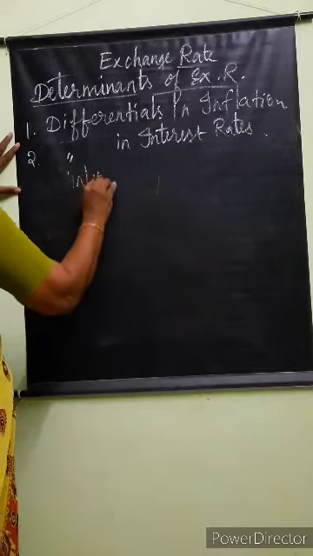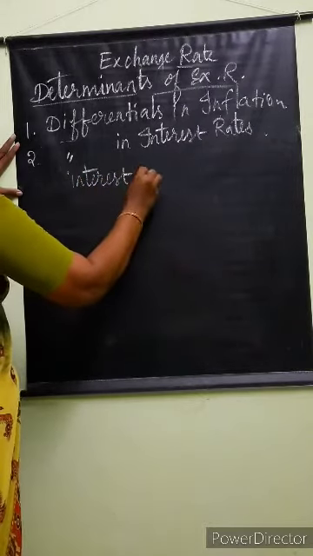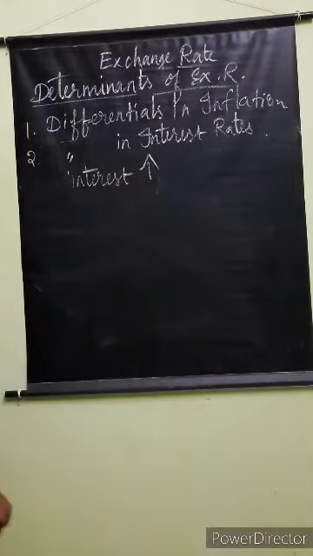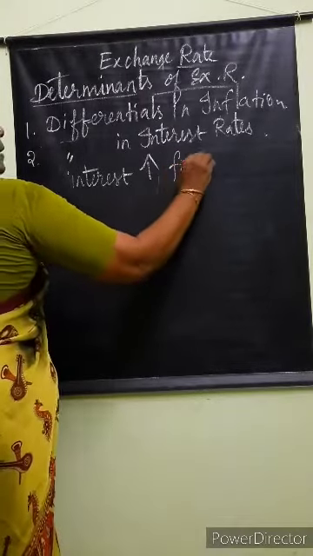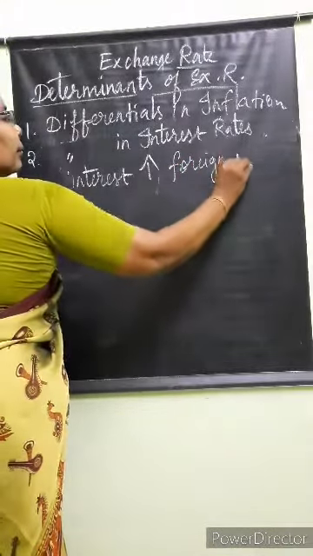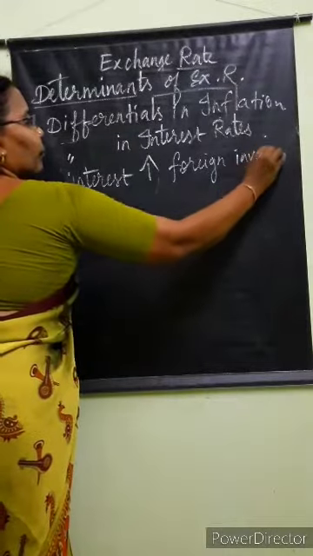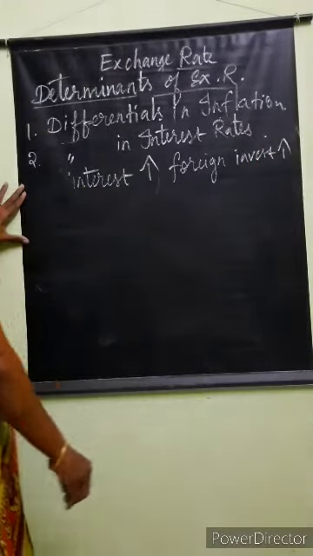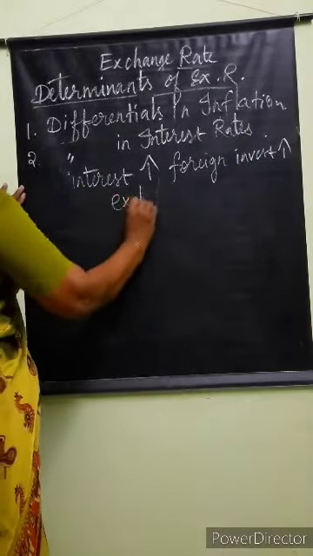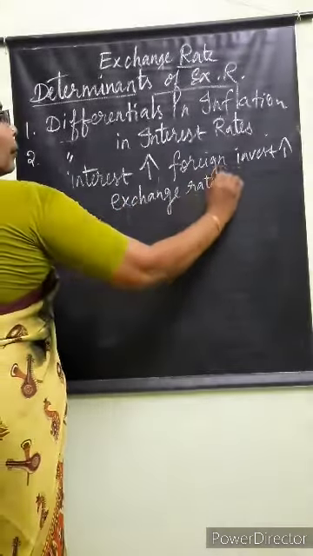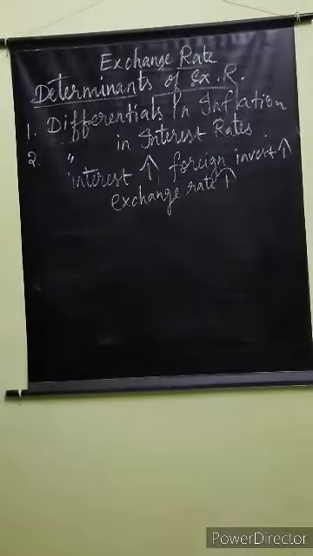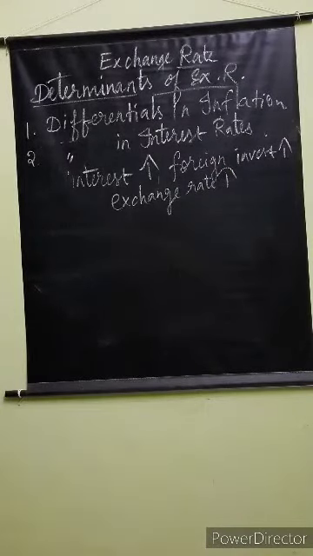If the interest rate is high, it attracts the foreign investors. Then the demand for the currency will be high, so the exchange rate will be high.